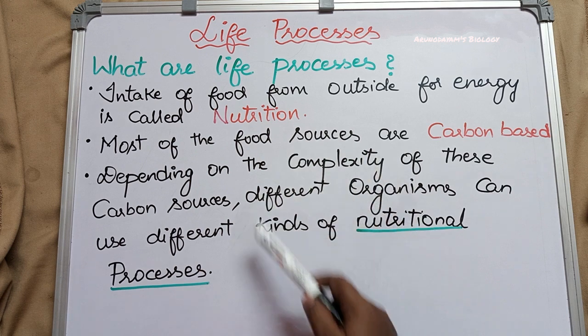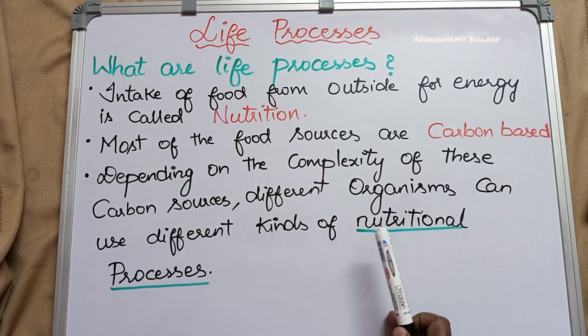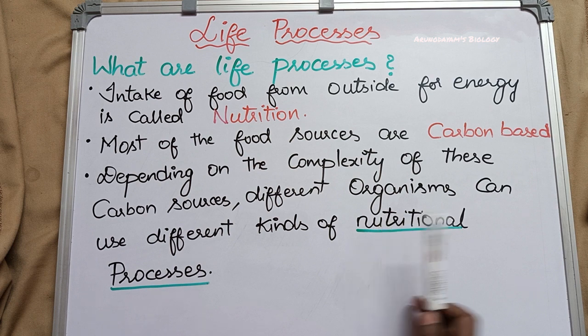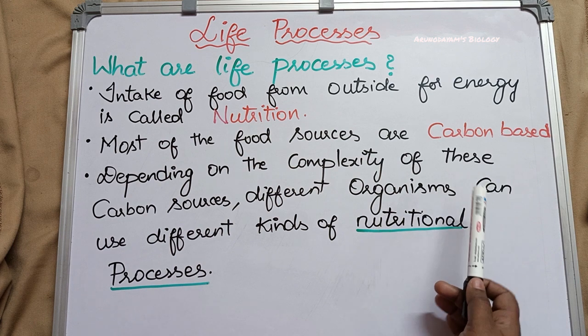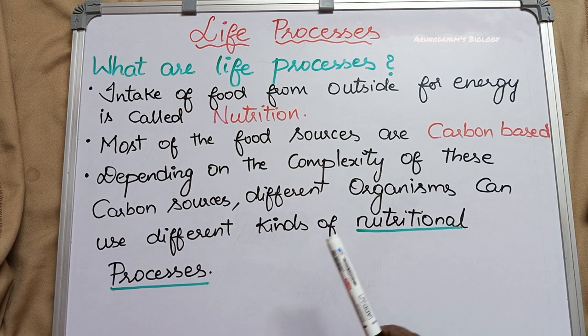So that is about our first life process, that is nutrition. Every organism needs energy, so they take food from outside, especially carbon based food items. Not only for energy, for increasing their body size also they take carbon based substances. Based on the complexity, they use different kinds of processes. Next we are moving on to the next life process.